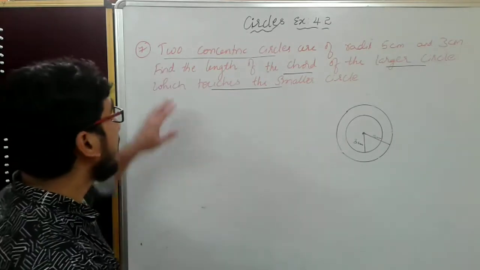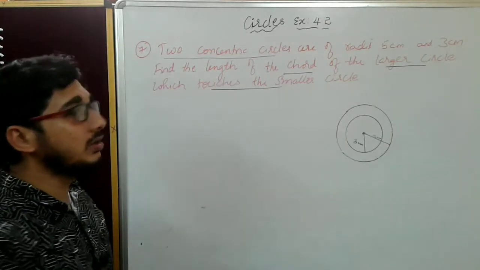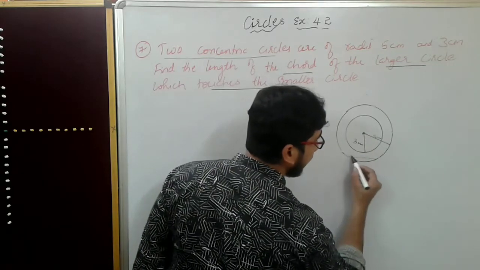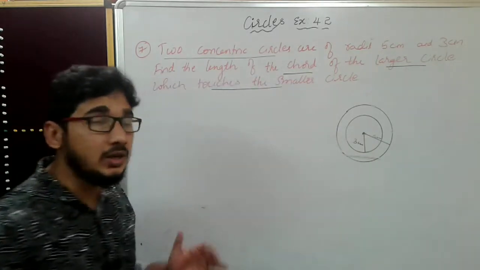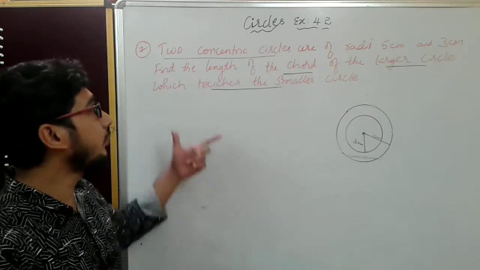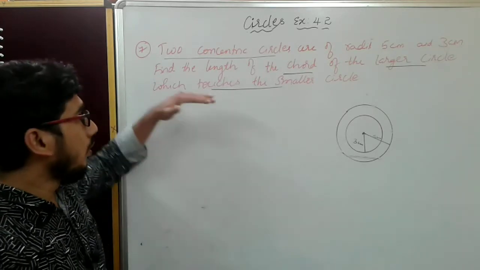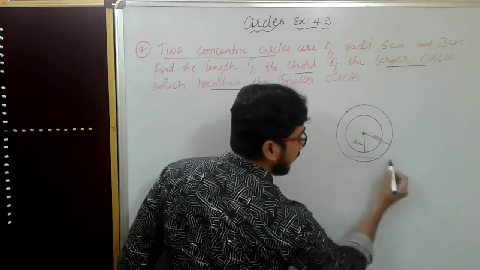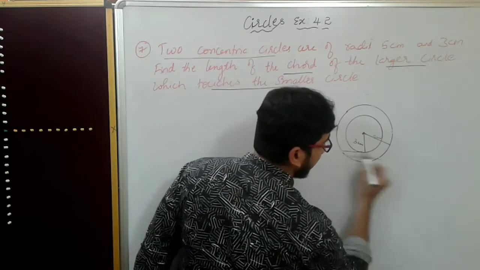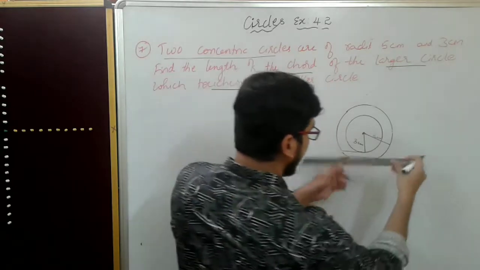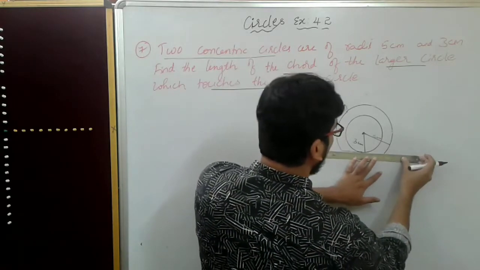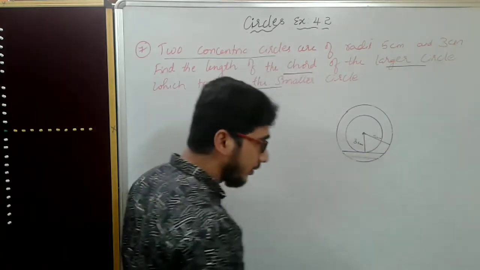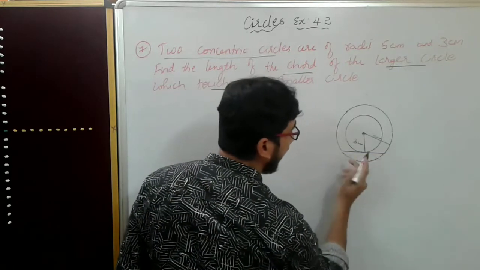What they are asking: find the length of the chord of the larger circle. See, this is the larger circle. For that, this is a chord. This is also a chord. How many chords? So many chords are there. But we have to find the length of the chord which touches the smaller circle. Like this. Okay, I'll take this one, which touches the smaller circle. Very good. See, this length I have to find out now.